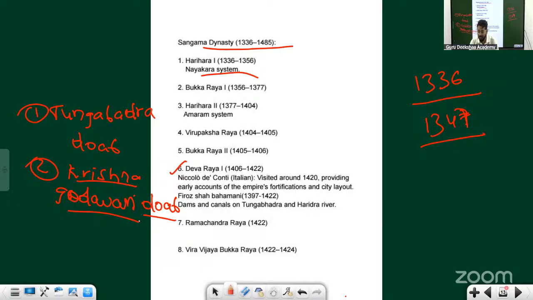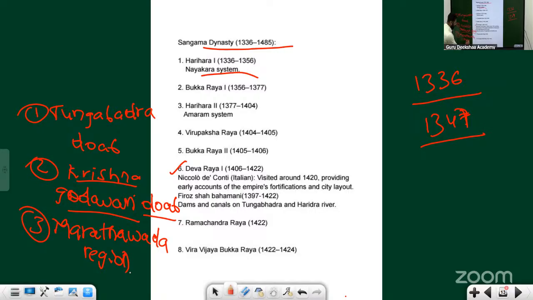This Krishna has so many tributaries. Bhima is there, there is Malaprabha, there is Ghataprabha, there is Tungabhadra. You'll find so many rivers. The third reason why the battle between the Vijayanagara as well as Bahmani happened was to control the Marathwada region. This is the main reason why there were so many battles between the Vijayanagara and Bahmani.